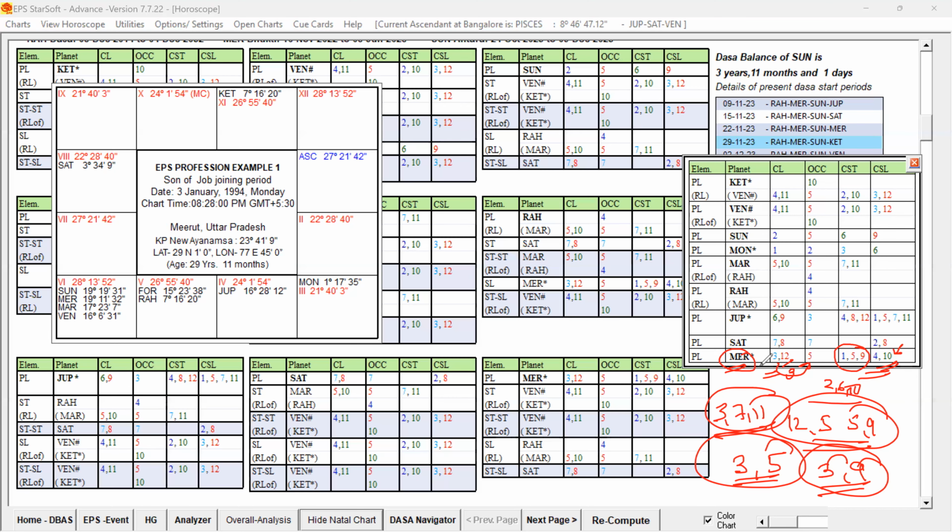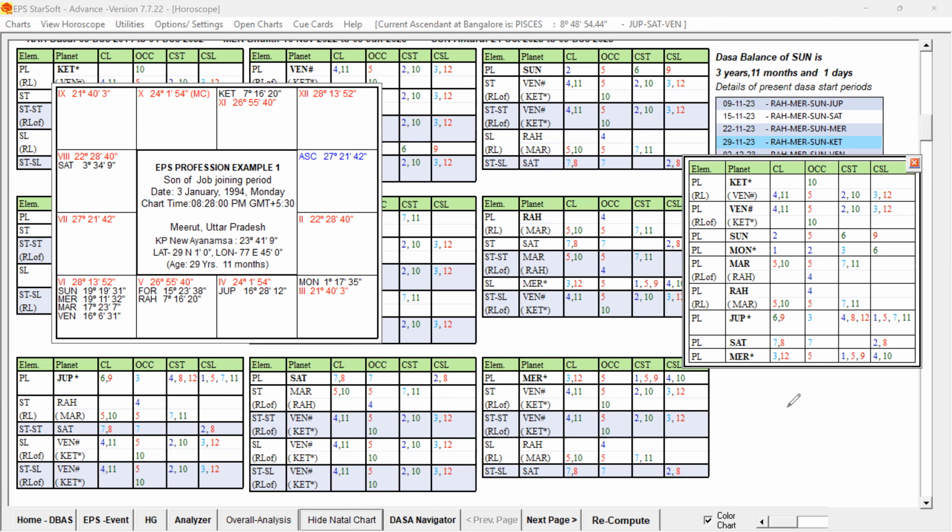So we have studied all the 9 planet self-significations, and I think you are able to understand, and we could see that Jupiter has got these 8 and 12, and unfavorable houses are present along with the strong favorable. And as I said, 9 supported by 3, it is not unfavorable. 8 and 12 star lord and 1, 5, this is also not unfavorable because 1, 5, 7, 11. But 8 and 12 CST is present, so it is indicating some weakness, some obstacles are there. And Mercury also 12 and 5, it is also not detrimental or unfavorable.